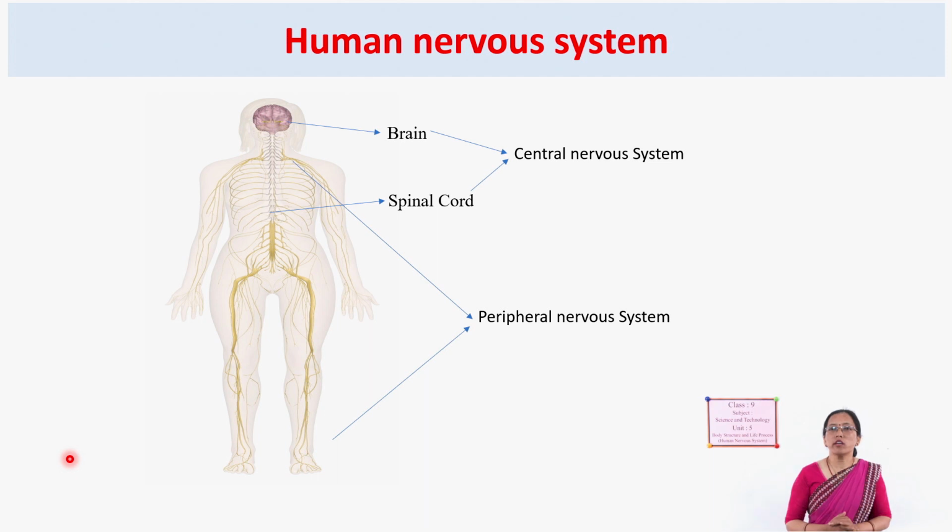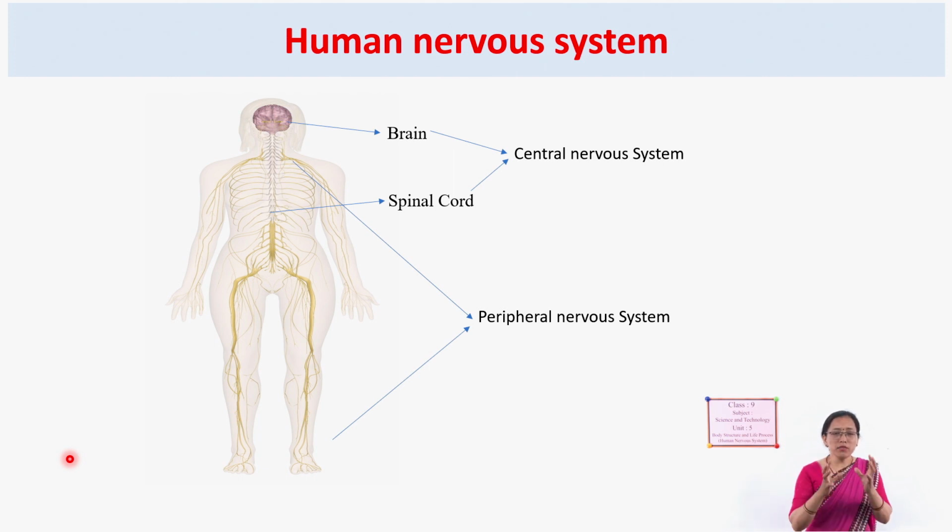The human nervous system is made up of nervous tissue. Already you have learned about the types of tissue, and one of the major types is nervous tissue. Yes, the basic unit of nervous tissue, or the single cell of nervous tissue, is called a neuron. So, our whole human nervous system is made up of millions of neurons.